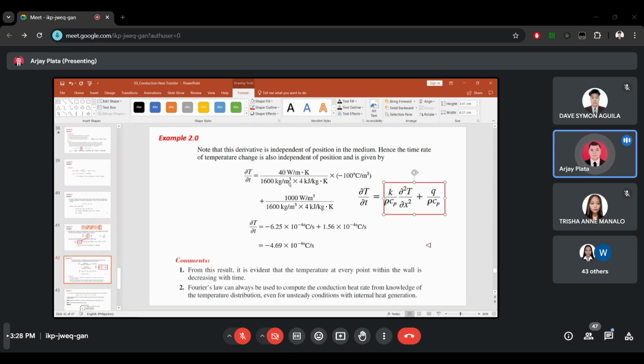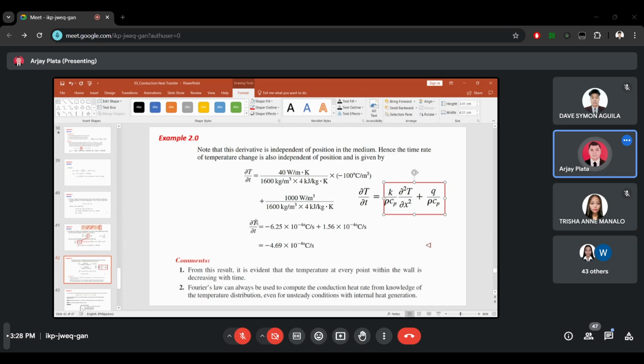Rho is 1/6 and Cp is 4, multiplied by this value, the second partial derivative of T with respect to x squared, which is negative 100, plus Q, which is 1,000 given. Rho Cp is also given.